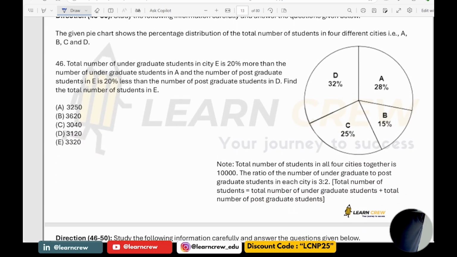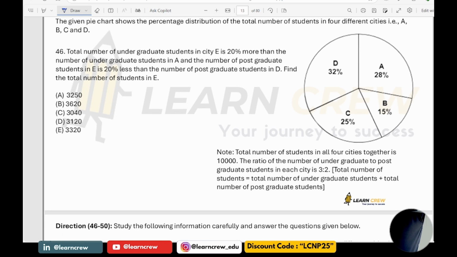Next question number 46 to 50. You have one more DI only. So what does this DI represent?